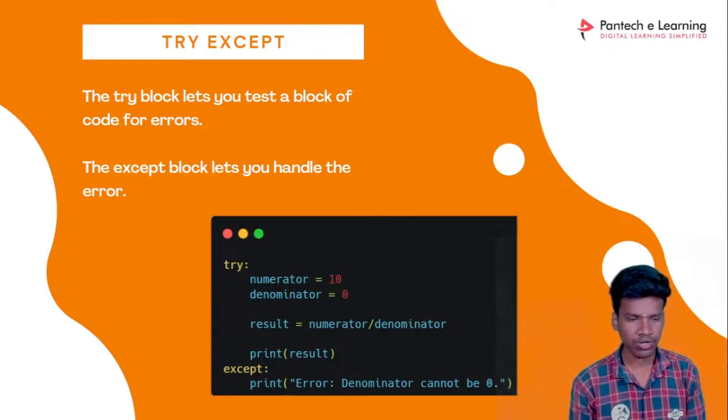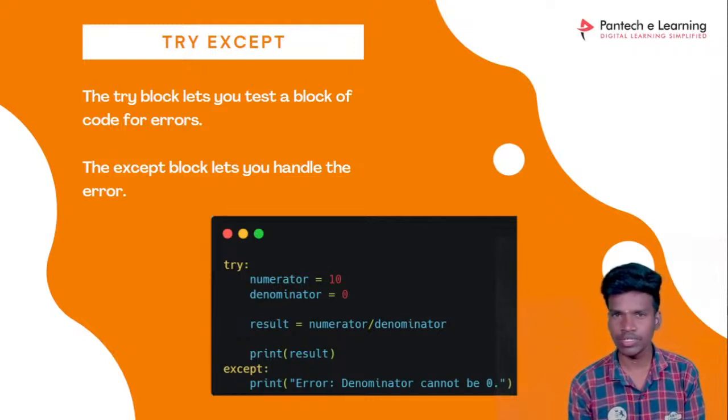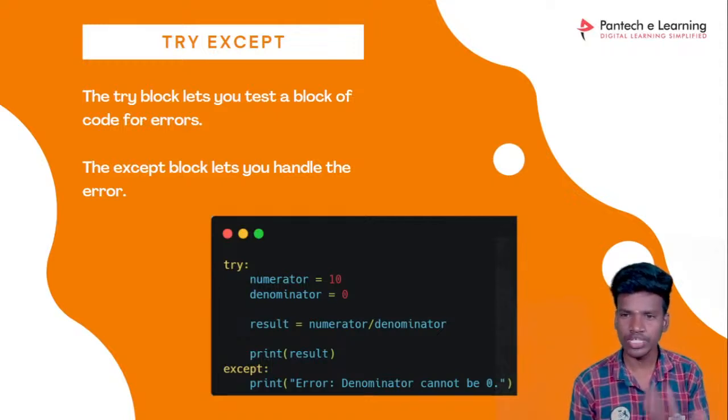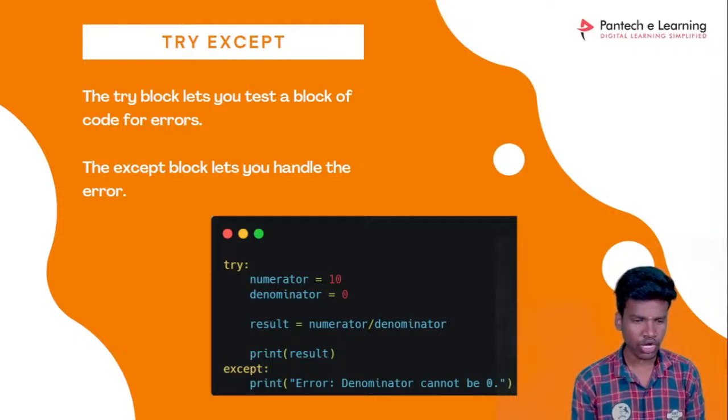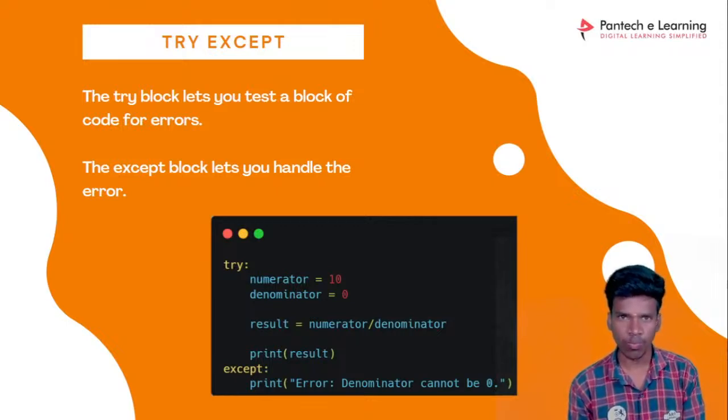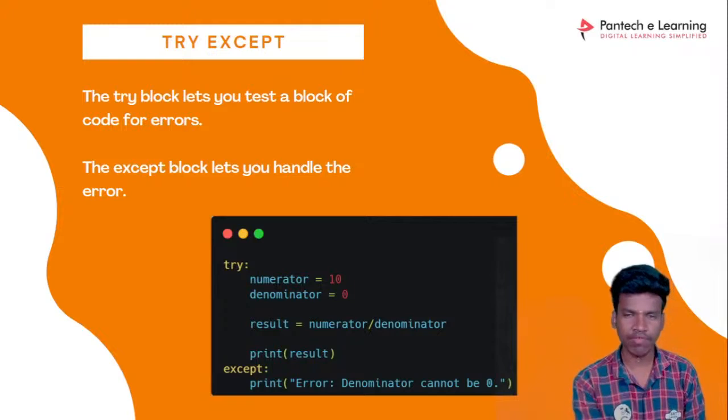Our result is the numerator divided by the denominator. If we divide 10 by 0, is it possible? No. It is not possible to divide a value by 0, so automatically the error will occur.